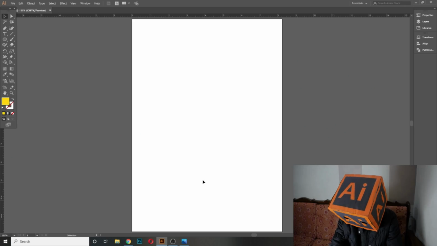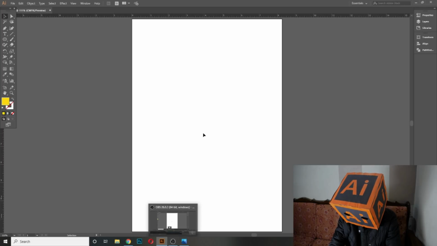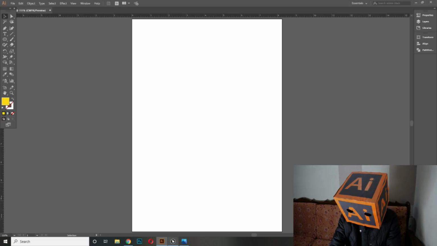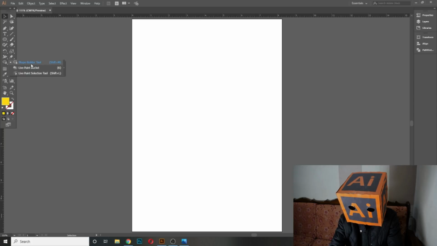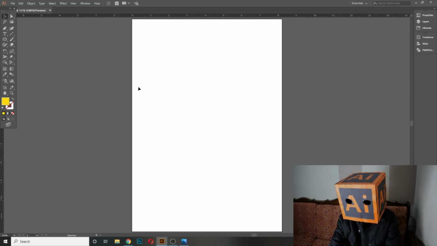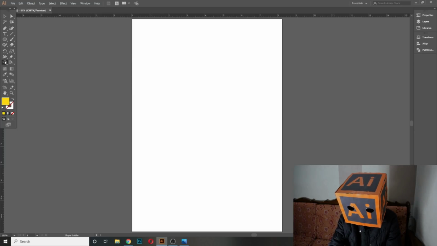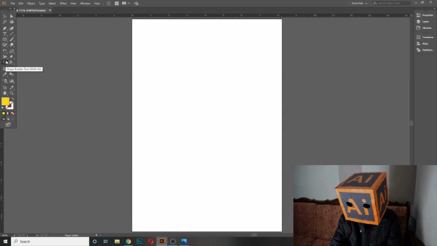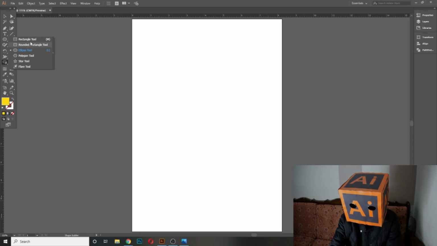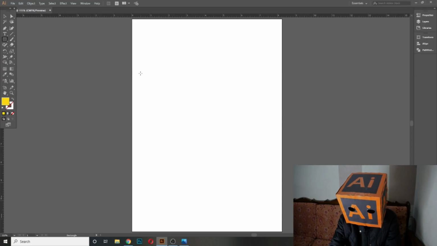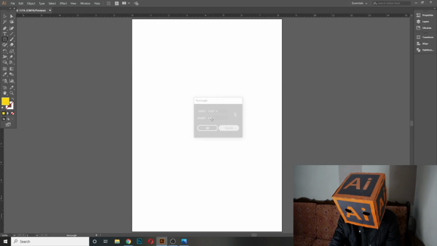So first of all, open Illustrator, and as I have created the artboard here, now this is our shape builder tool. The shortcut is Shift plus M. When I press Shift plus M on my keyboard, it will select the shape builder tool. Now what the shape builder tool does, for that we have to draw some shapes here.